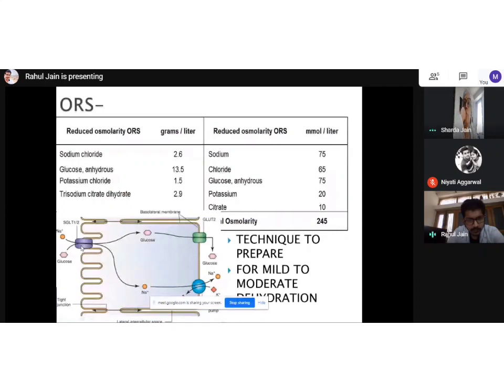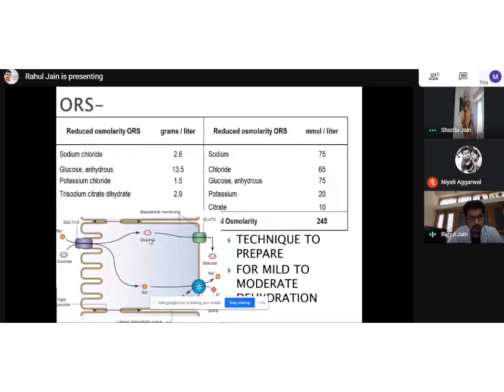Any cell has this channel SGLT1. SGLT1 means sodium glucose linked transporter 1. So it is a transporter which links sodium and glucose through this channel, and then they both get absorbed in the blood.